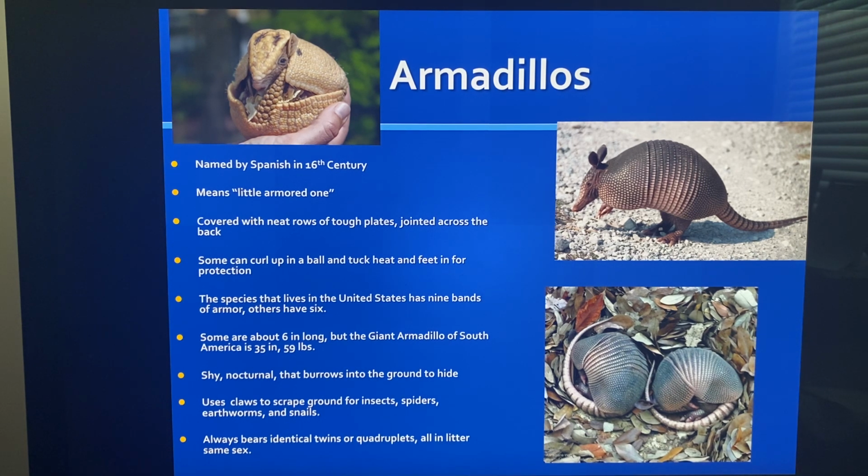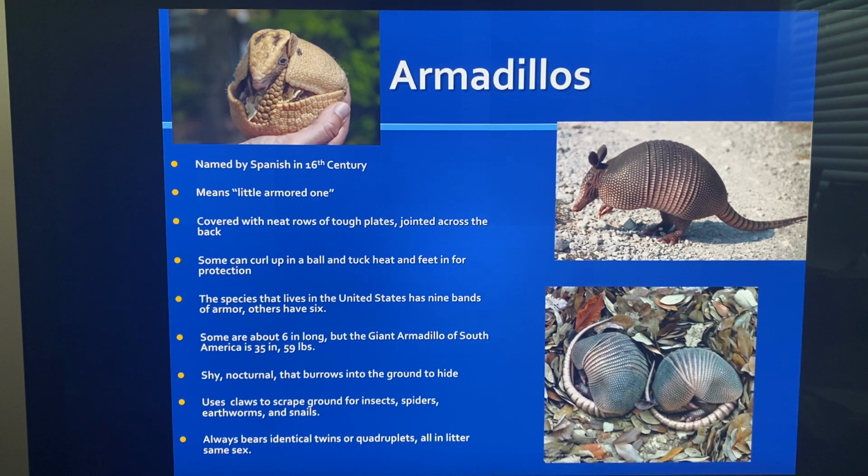The species that live in the United States has nine bands of armor, and other species have six bands of armor. You can tell what kind of species they are. Some are about 6 inches long, but the giant armadillo of South America is 35 inches and weighs 59 pounds. That's pretty big. They're very shy and nocturnal.